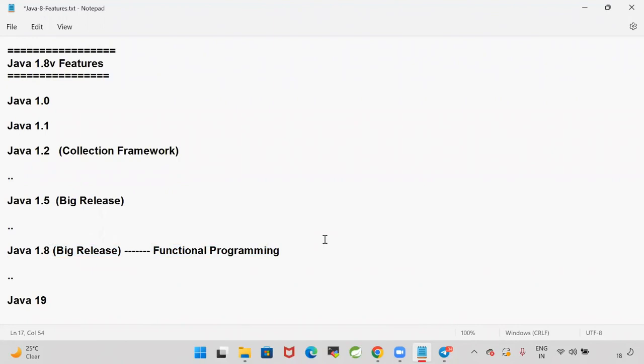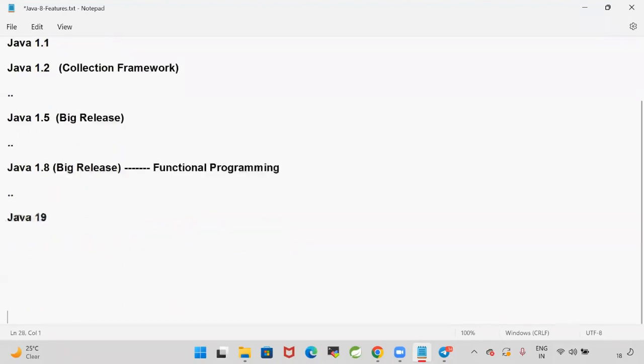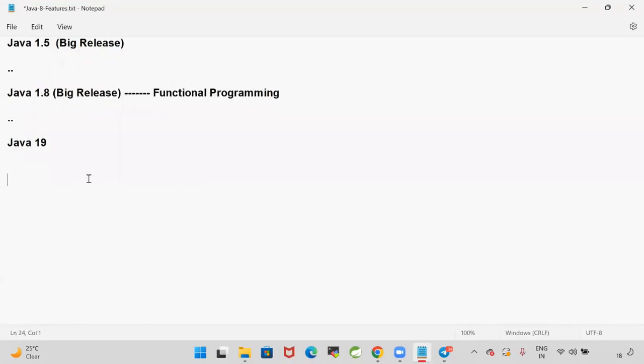So let us try to understand what those new features introduced in Java 8 are. As part of this session, we are going to understand Java 1.8 features. I'm going to spend 20 to 25 hours to discuss these Java 1.8 features.